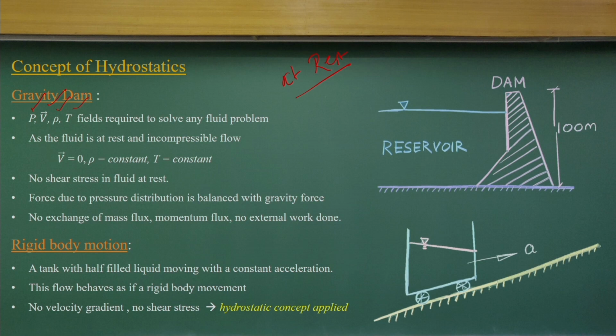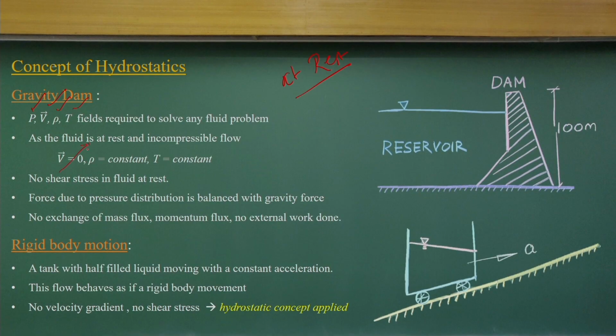When the fluid is at rest, in a very simple way the velocity vector becomes 0, and if I consider it incompressible, the density is constant, and if the temperature is not varying much, I do not need the thermodynamics first law to define the problem. Then the only thing left is the pressure field.